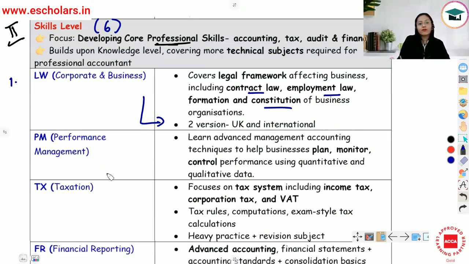Then we have performance management. Now here you study advanced management accounting. So knowledge level में जो आपने management accounting पढ़ा है, यहाँ पर आप उसको थोड़ा और detail में समझते हैं. So you're going to learn some management accounting techniques here that can help businesses plan, monitor, and control their performance using quantitative as well as qualitative data.